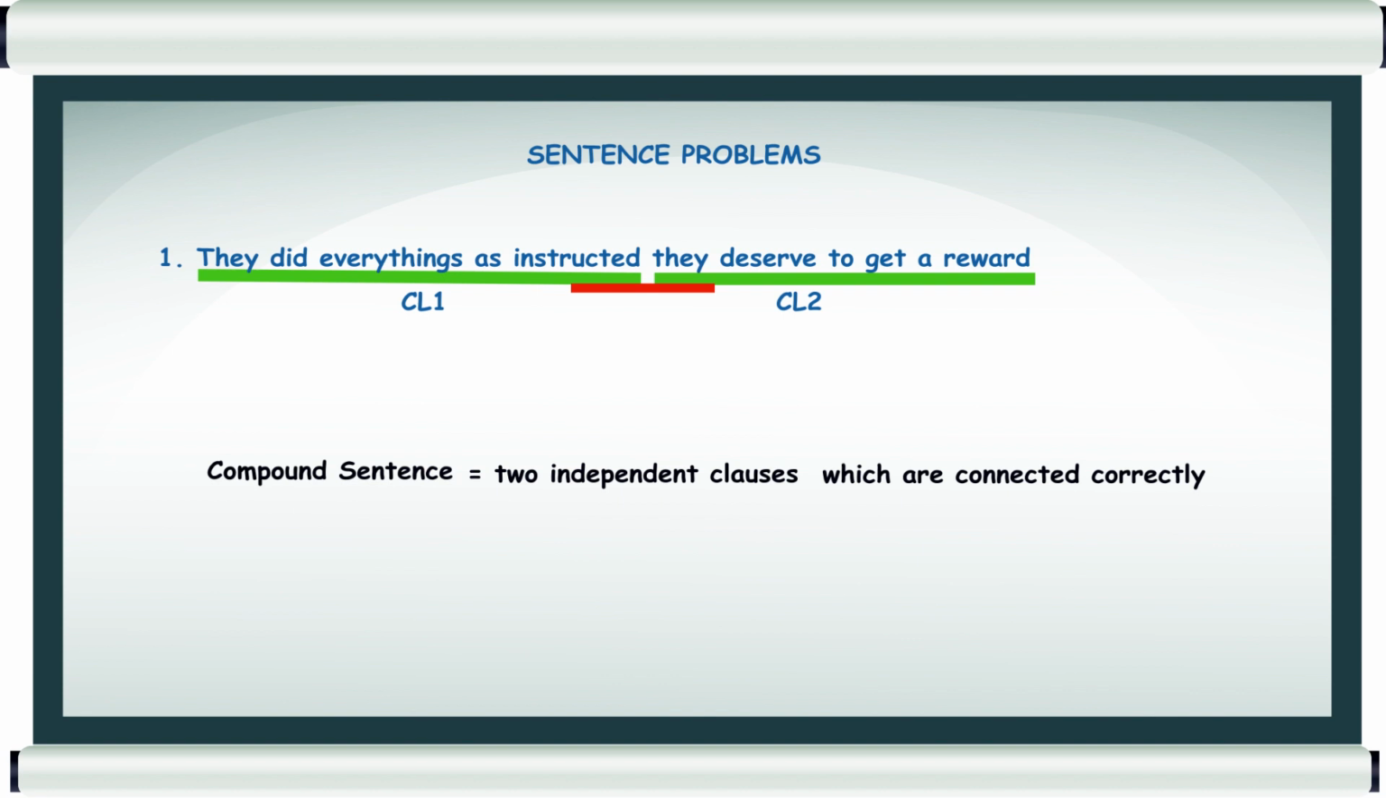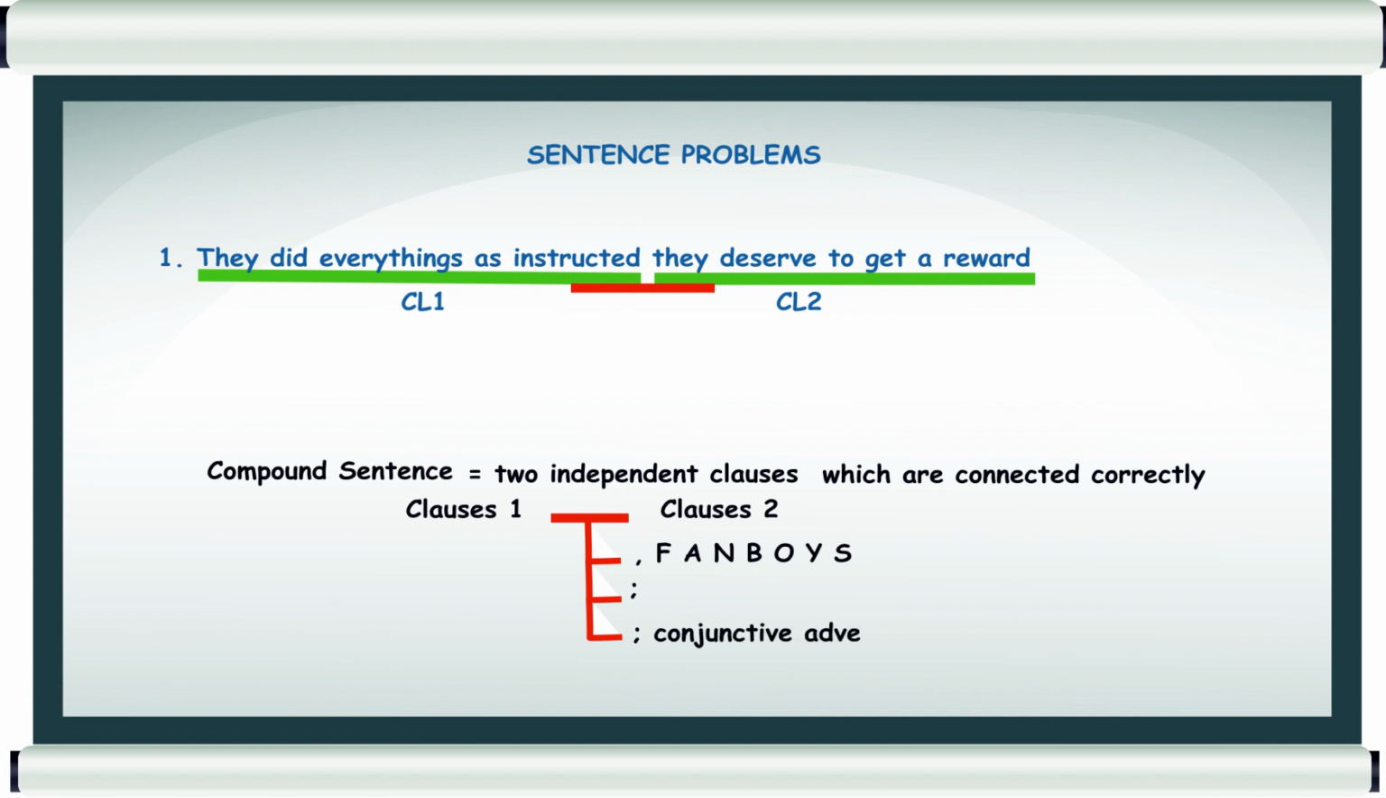In the previous explanation, we learned that there are four ways to connect two independent clauses. Clause 1, clause 2. The first one is by using comma and FANBOYS. Second, you use semicolon. Third, semicolon and conjunctive adverb. And the fourth one, by using correlative conjunction.